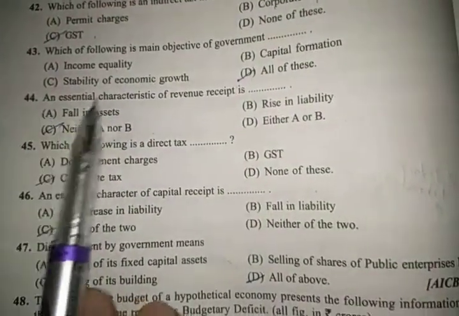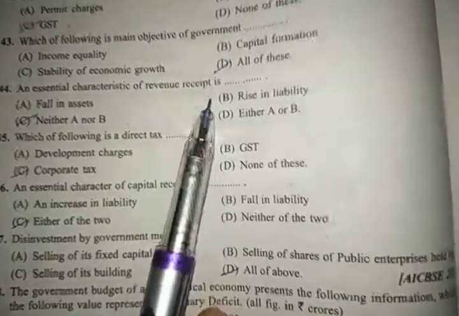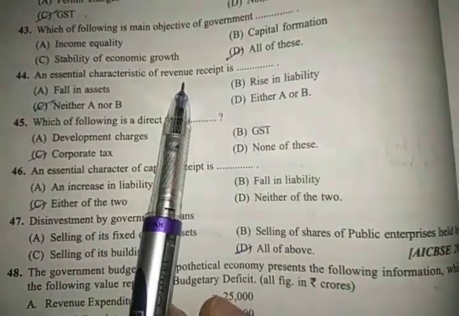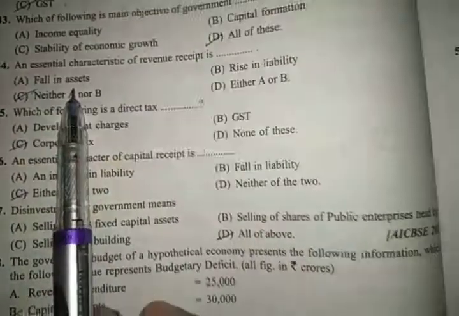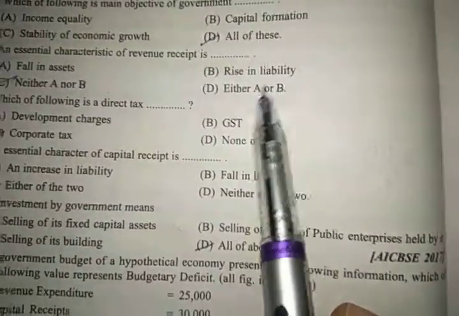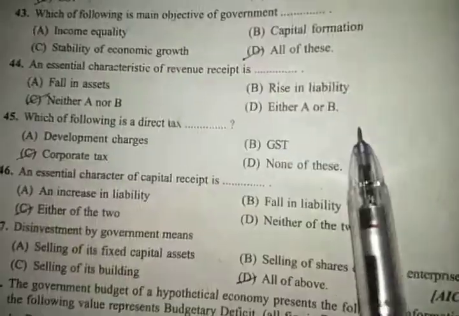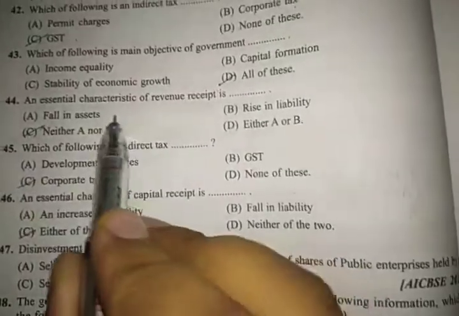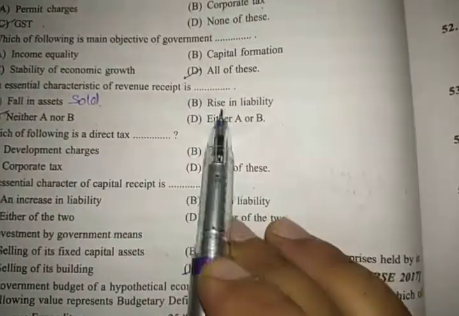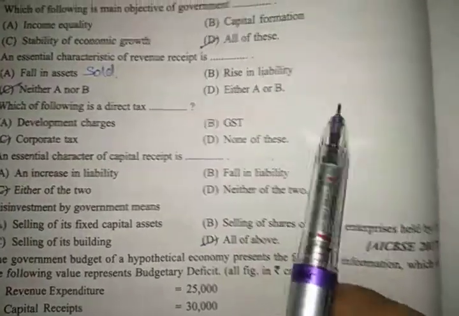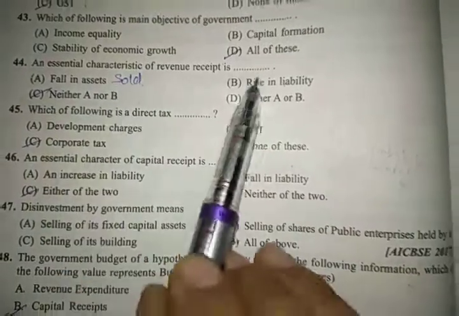Next is, an essential characteristic of revenue receipt is. Revenue receipt के essential characteristics क्या है? Fall in asset, yes, whenever the asset will fall, then you will receive revenue. Rise in liability, आपने लोन लिया, आपने कोई liability create की, sorry there was a mistake. Fall in asset, that is a receipt but of capital nature. Fall in asset means you have sold the asset and you can sell the asset only once, so this will be a capital receipt. Rise in liability, you have taken a loan. Loan is also a part of capital receipt because you have taken loan for a long period. So neither A nor B, both are incorrect.